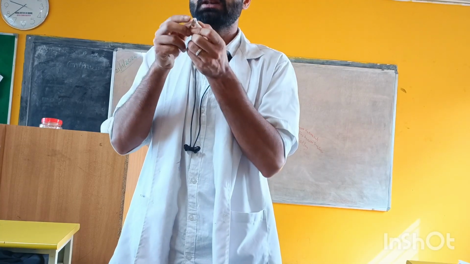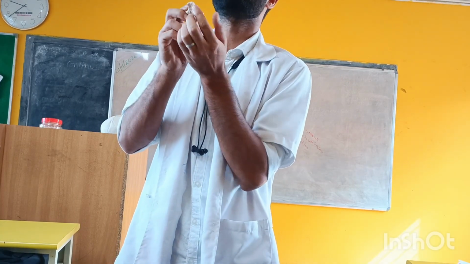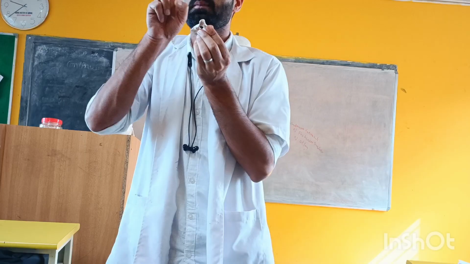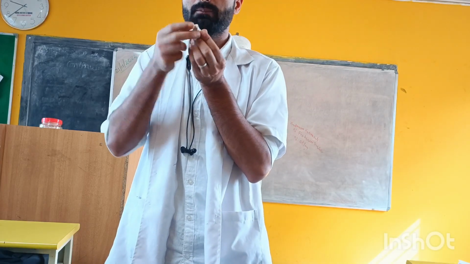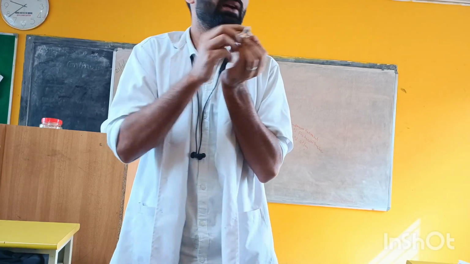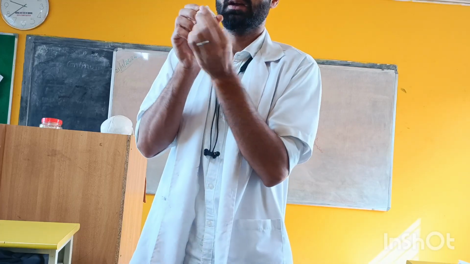Clear? So this is known as bifid spine. What's it called? Bifid spine. Bi means two, fid means divided. Okay, bifid spine. Clear? Got it? So on the back side.